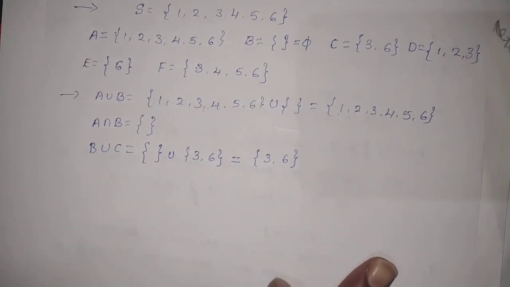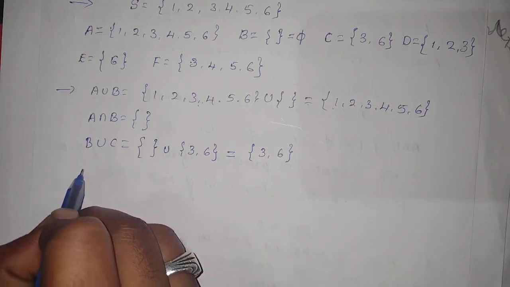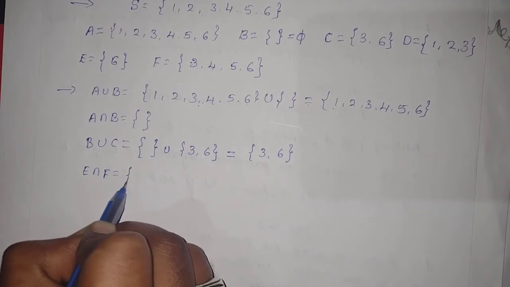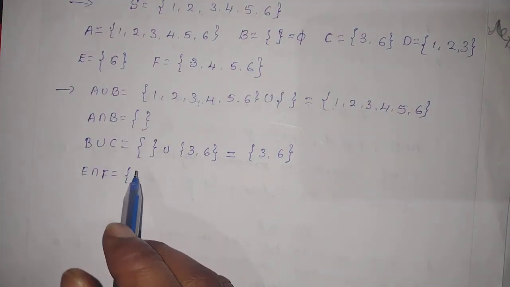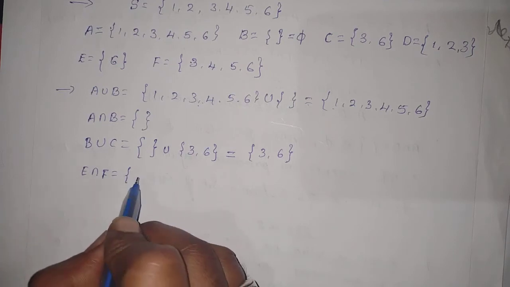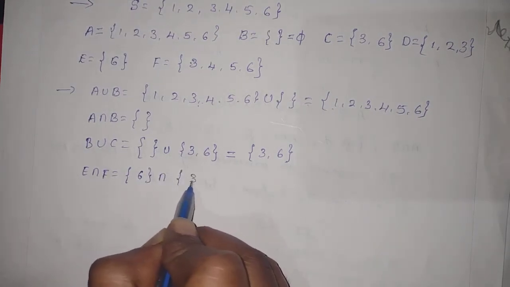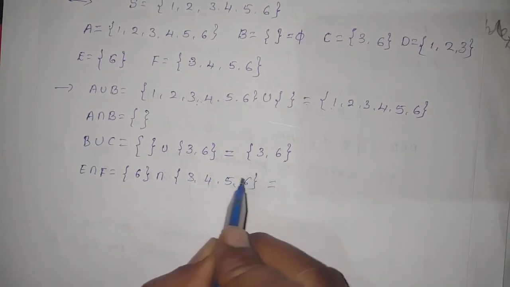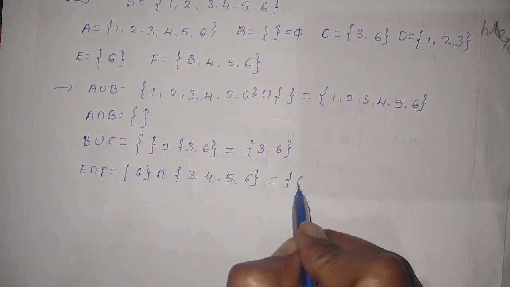Okay, next we find E intersection F. First write down the question, after that you will get what we are finding. Event E stands for only 6, intersection F is 3, 4, 5 and 6. What is the common element between the two events? There is only one element, that is 6.